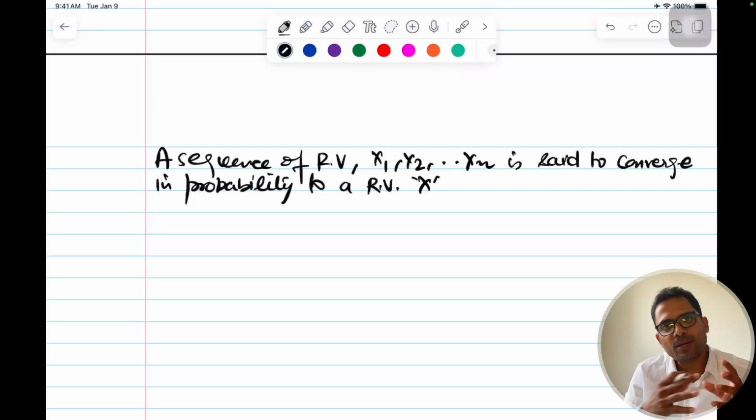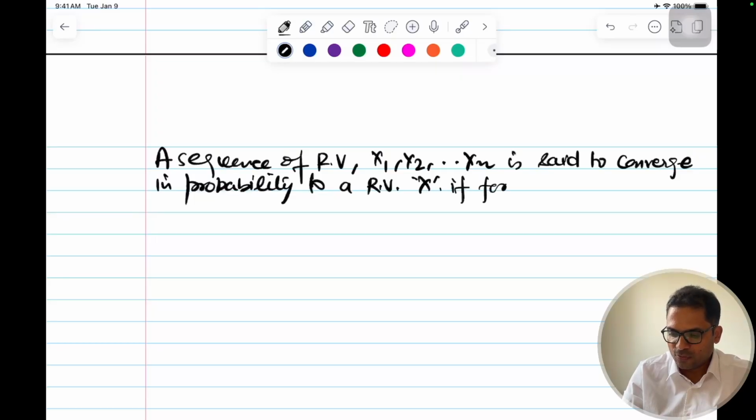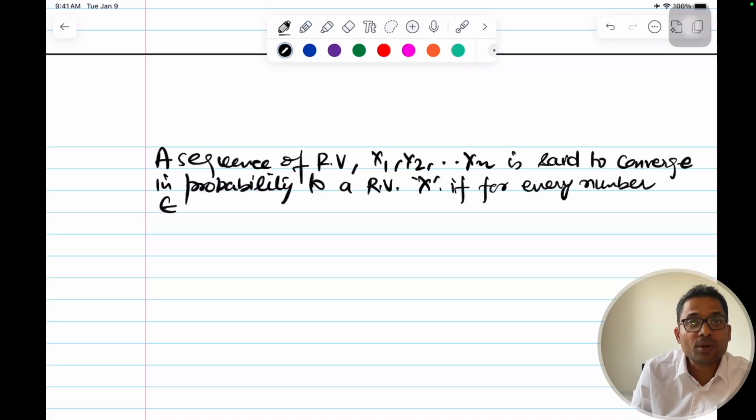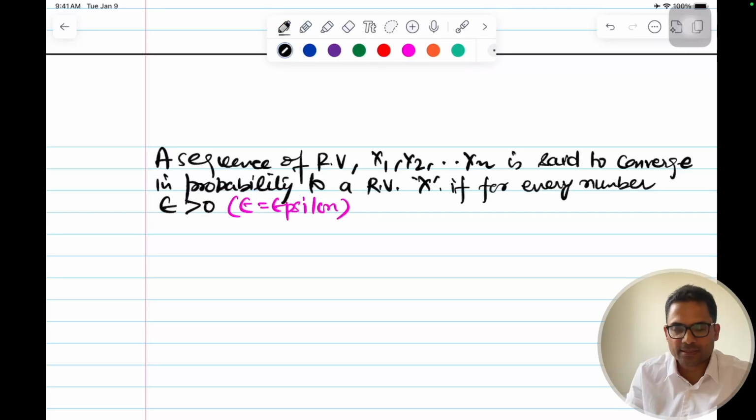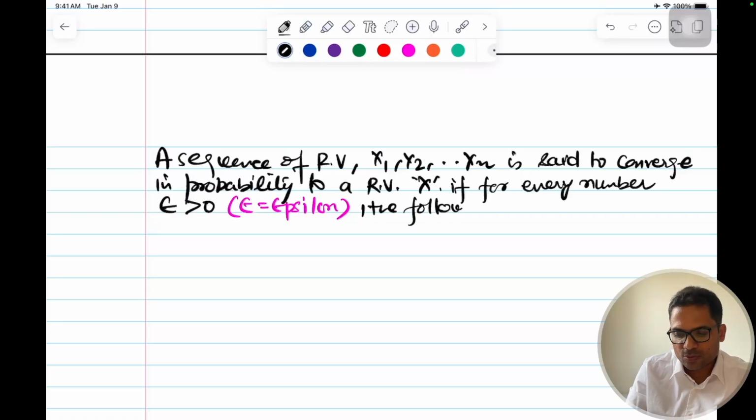A known random variable x, if for every number epsilon, this is the symbol epsilon, the notation they use mathematically, that is positive, greater than 0, the following holds true.